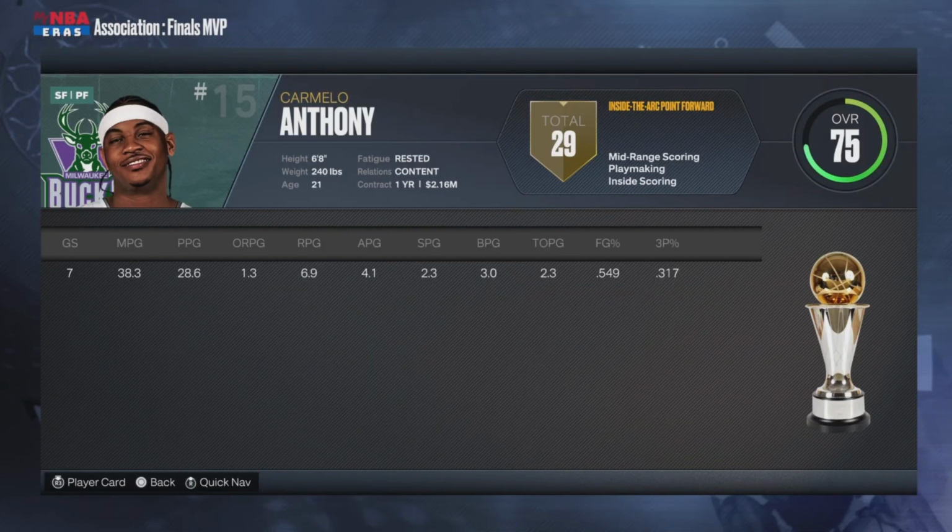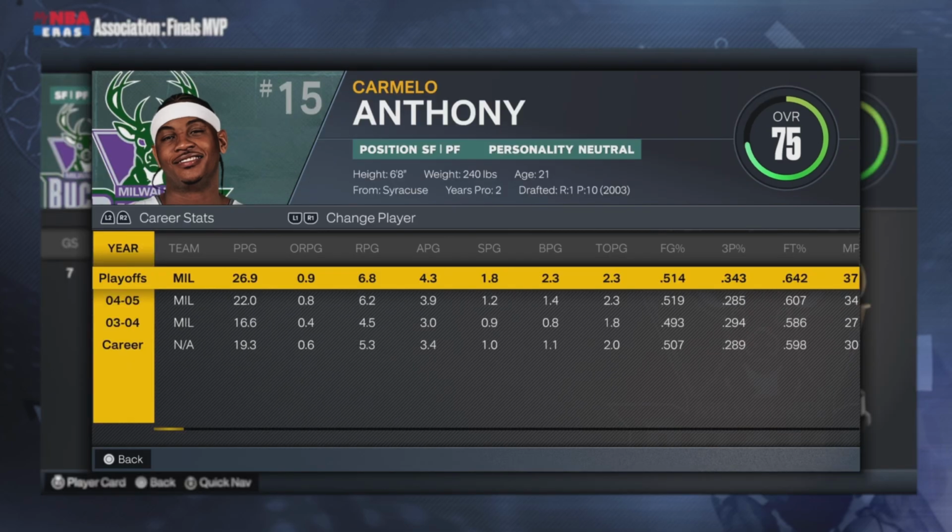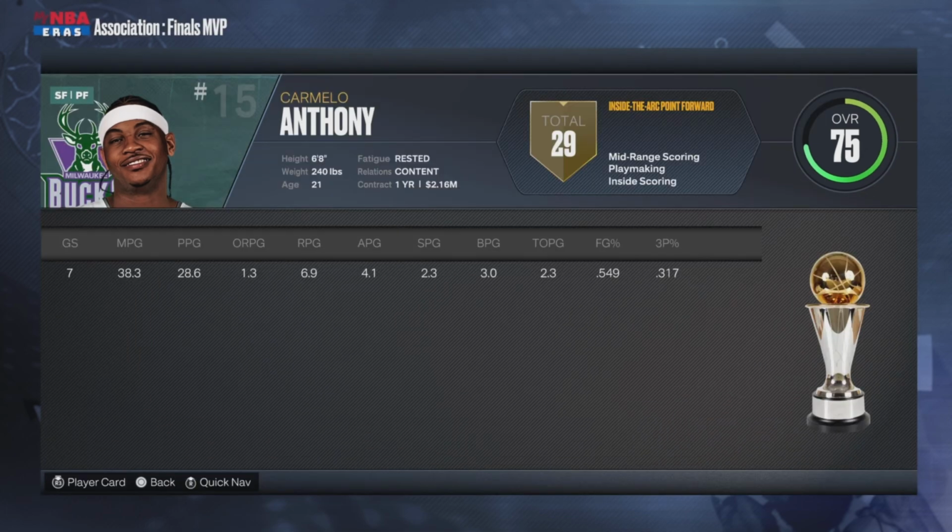Carmelo Anthony wins Finals MVP as a 7. What the hell? I know I said I messed with the draft class, but I did not make Carmelo Anthony a 75 overall, who's also a GOAT.